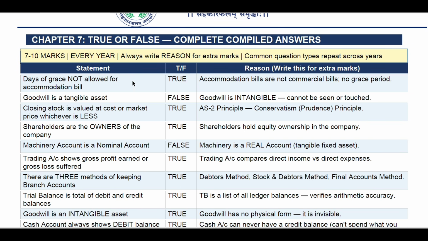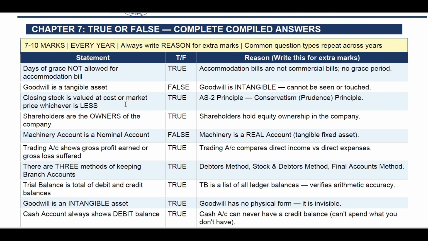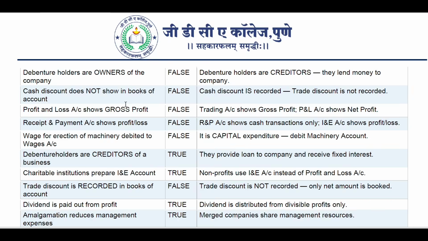Let's take an example. Statement: day of grace not allowed for accommodation bill. It is true. Why? Accommodation bills are not commercial bills. No grace period in the accommodation bills. Goodwill is tangible asset. False. Goodwill is intangible asset, cannot be seen or touched.